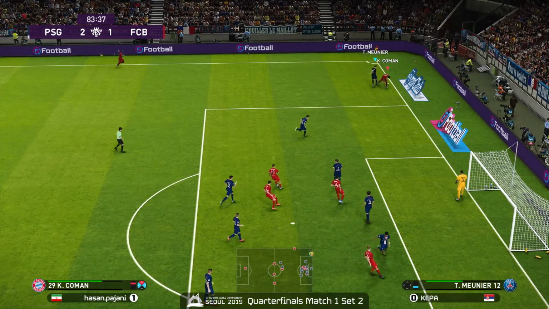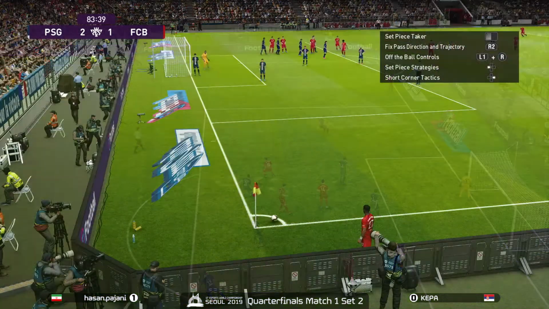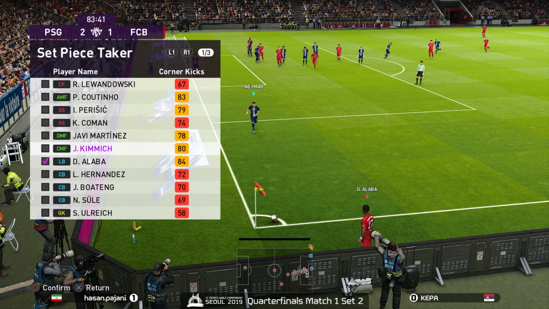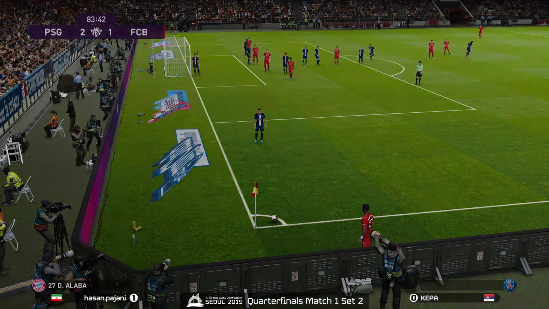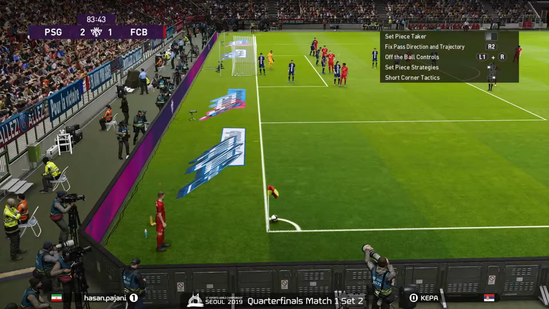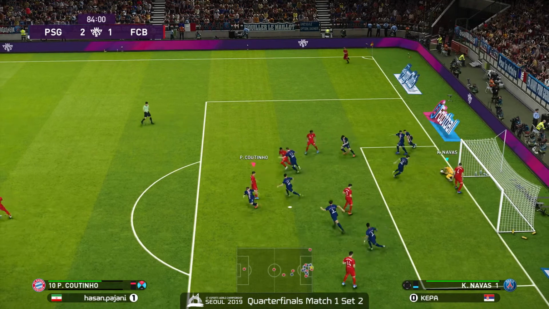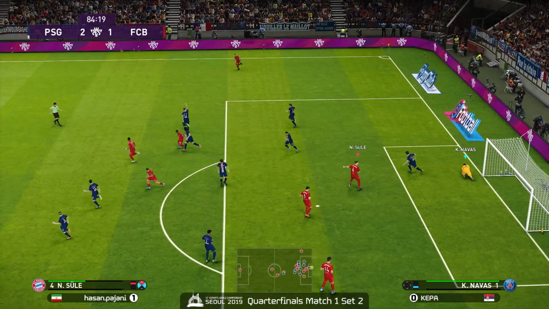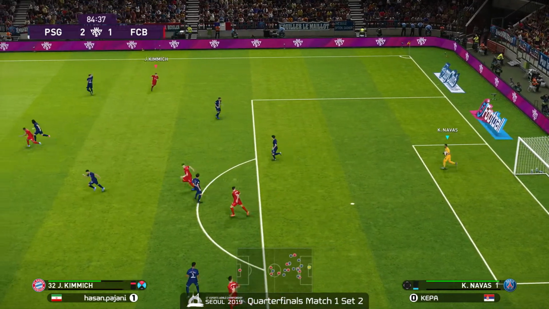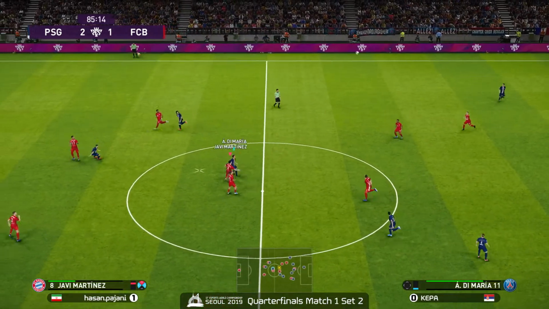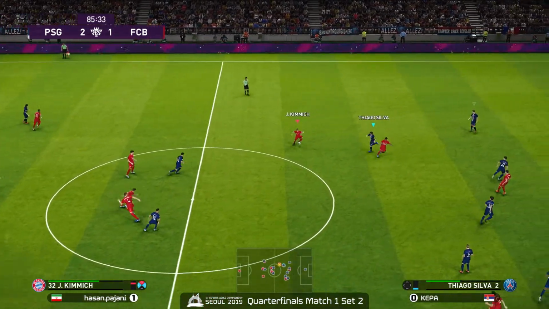Some space to work with. Looks like just barely edged out Alaba on the inbounds, or not. He wants Kimmich. He wants the right footer there. Ooh. Oh! Great grab. Great grab by Keylor Navas right there. That was absolutely beautiful. Navas with the reset way out to the center field.